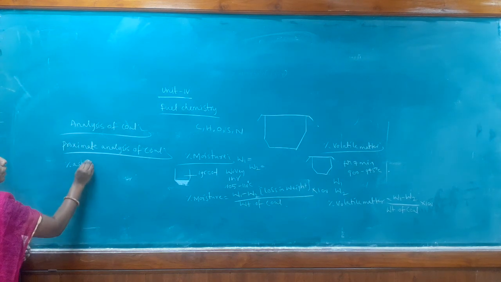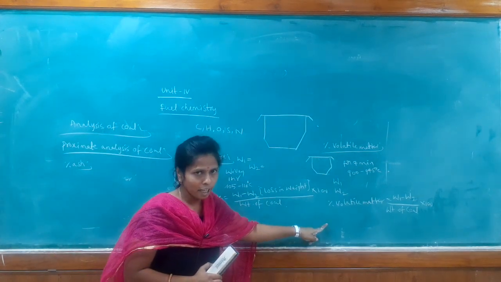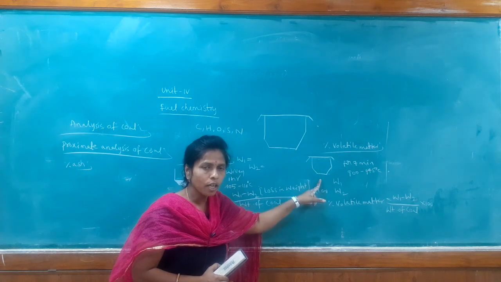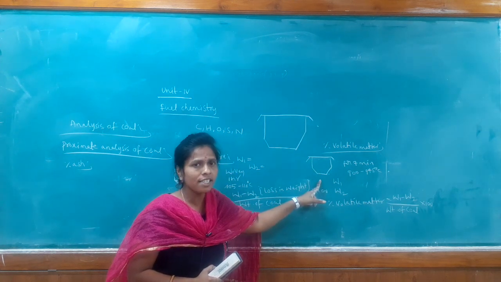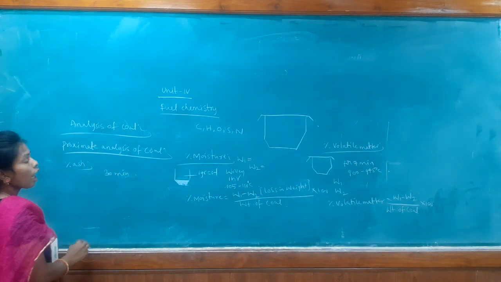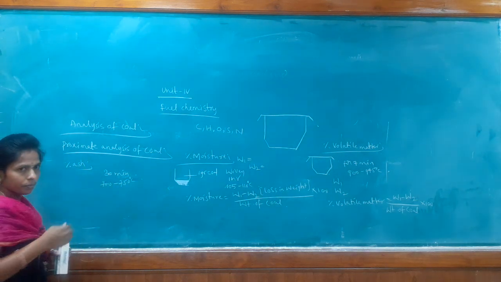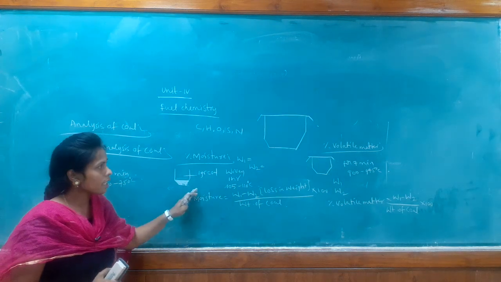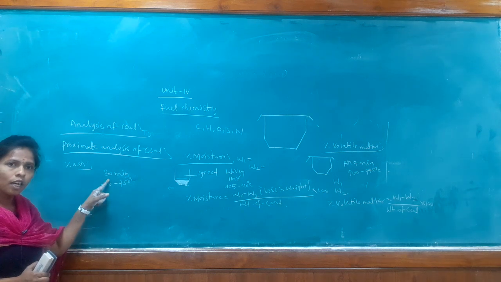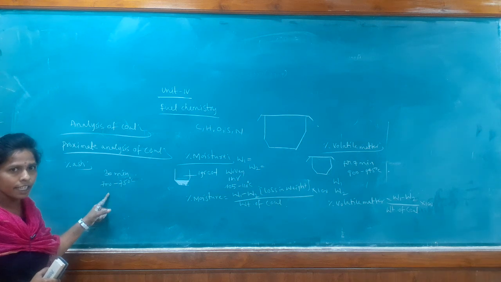Percentage of ash. After finding the percentage of moisture and percentage of volatile matter, the same silica crucible is again placed in the muffle furnace for 30 minutes, for half an hour, maintaining the temperature at 700 to 750 degrees centigrade. After removing the moisture and volatile matter, the same silica crucible is placed in the muffle furnace for 30 minutes at 700 to 750 degrees centigrade.